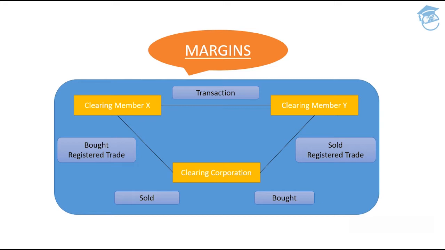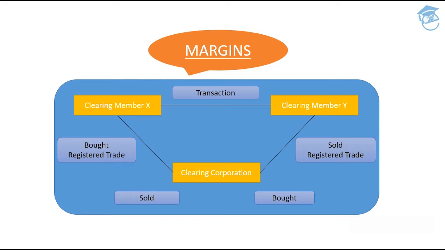What will be done is he will be basically selling it to the clearing corporation. The clearing corporation is none other than the exchange. He will be selling off his securities to the clearing corporation. The clearing corporation, on the other hand, will be buying it and will be providing you the same.